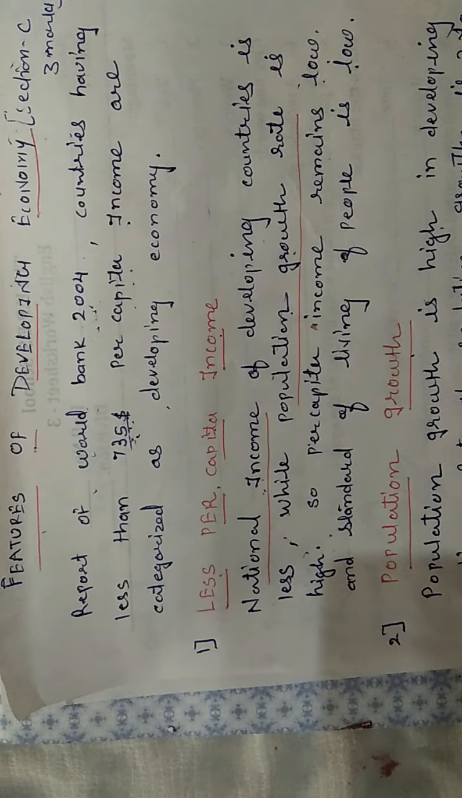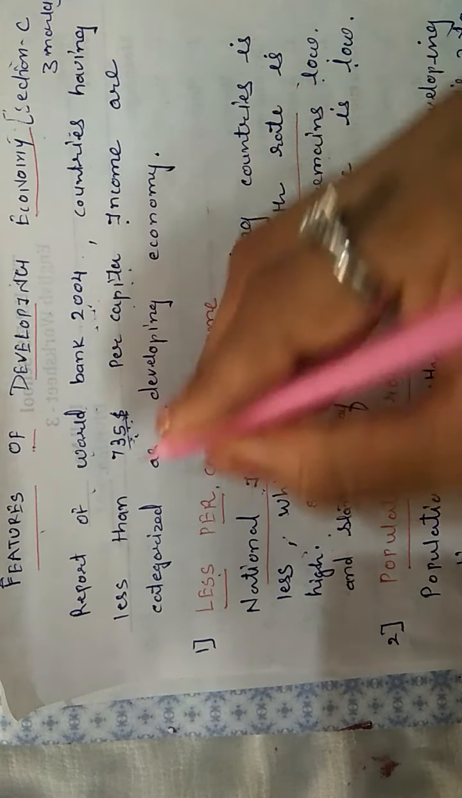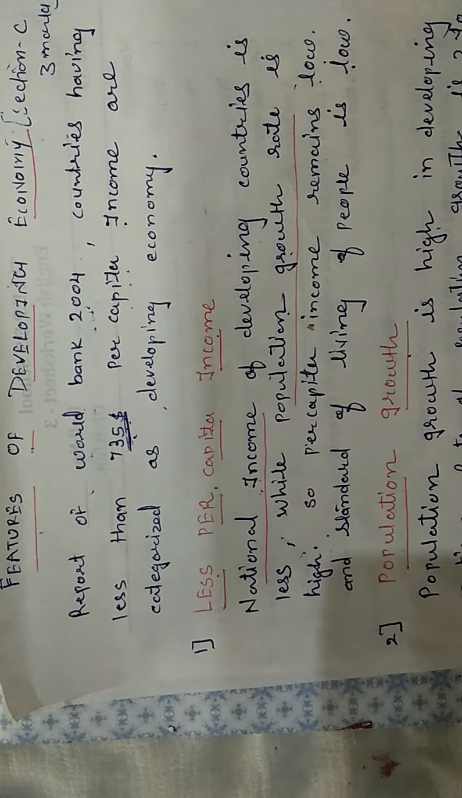According to the World Bank report of 2004, countries having less than $735 per capita income are categorized as developing economies. So students, you have to remember this: World Bank report 2004, countries whose per capita income is less than $735 are categorized as developing economies. You have to remember these things. Less than $735, this will be asked in Section A. So pay attention. Now I am going to teach you the features.